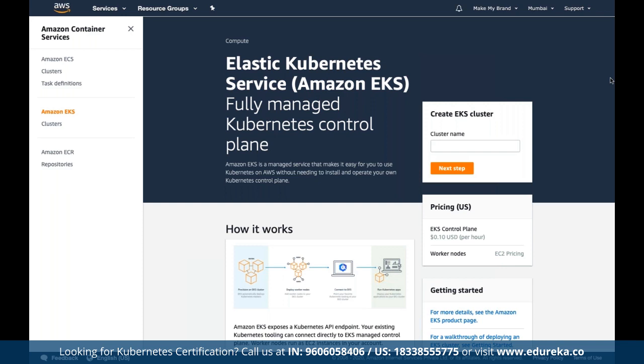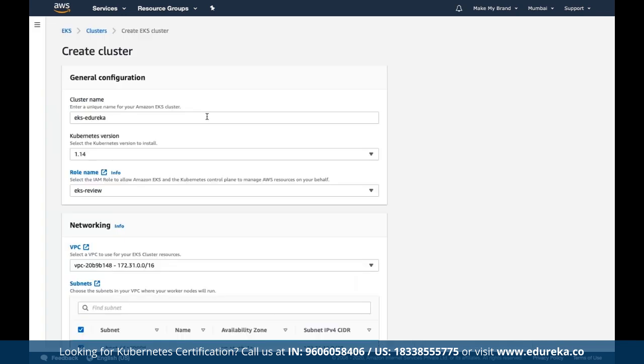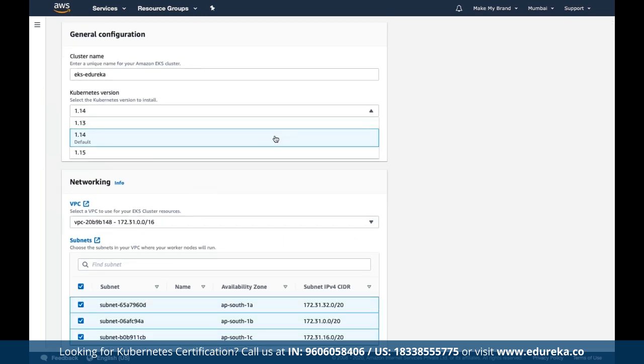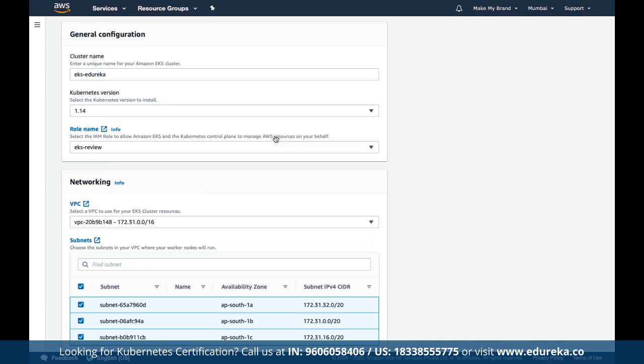Now here we have to start by defining a cluster name. Let's suppose we name it EKS, just like the same role that we defined here, or we can name it EKS Edureka. So here we can define EKS Edureka, then we can go to the next step, and define the Kubernetes version. Which version are we going to install here? By default it will be set to 1.14, and here we can keep it at 1.13 or 1.15. By default it is basically focused on 1.14.